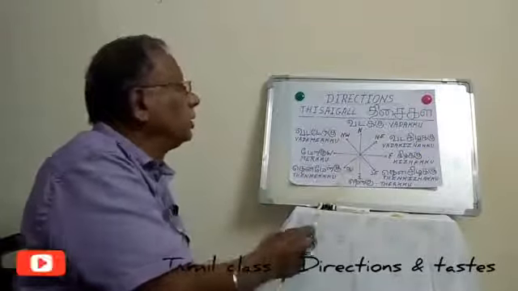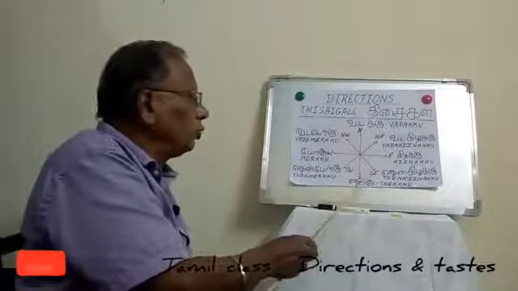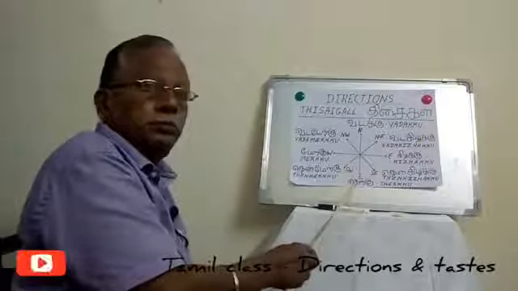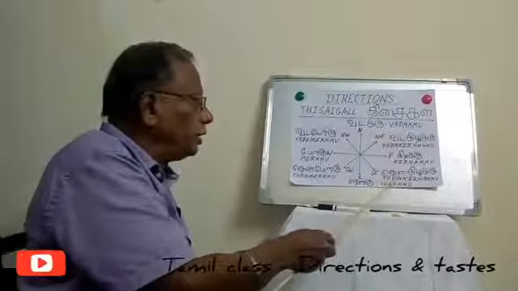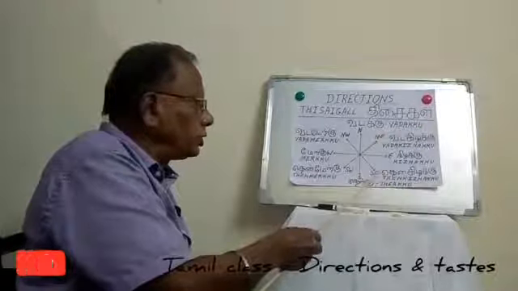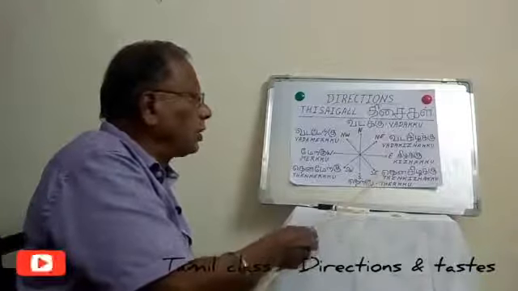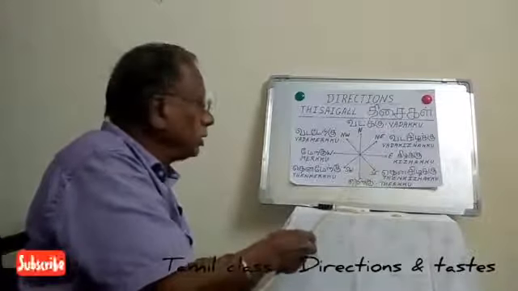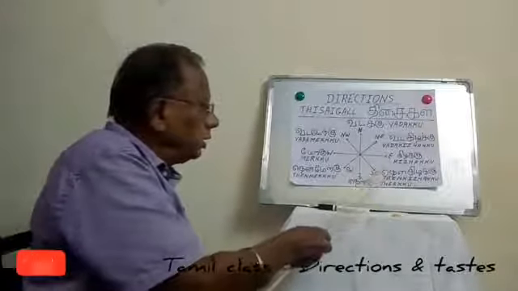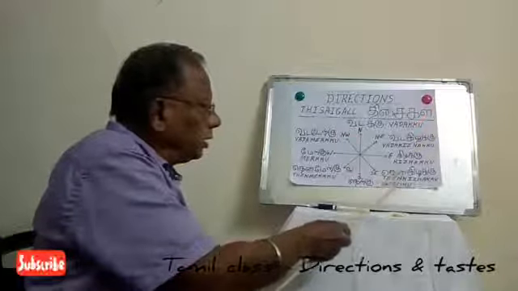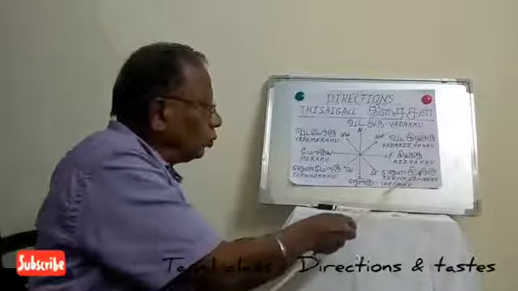Now we come to the direction southeast. You know that south, as I taught you, is Terku. Combined with east, which is Kizhakku, in short we say instead of Terku Kizhakku, Tenkizhakku. So southeast is shortly called Tenkizhakku. This has a special letter, zh, and Ku.